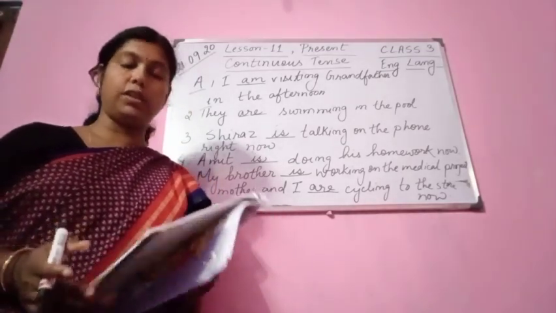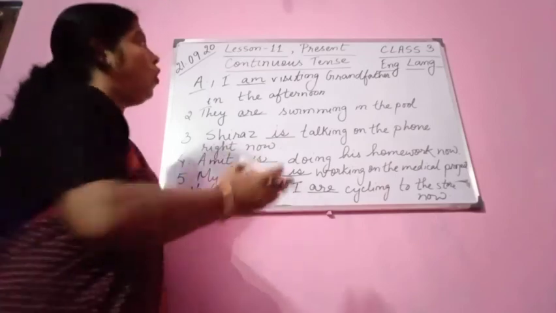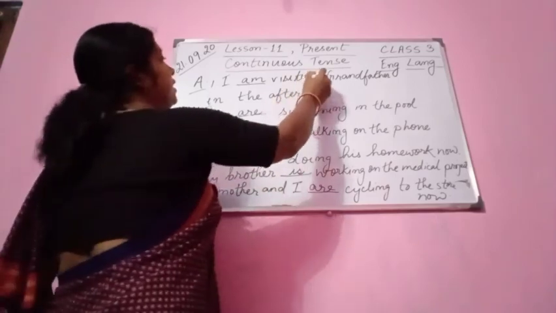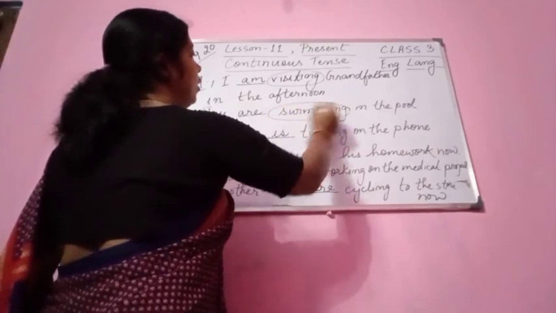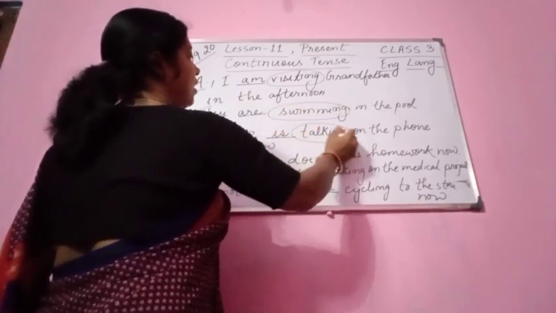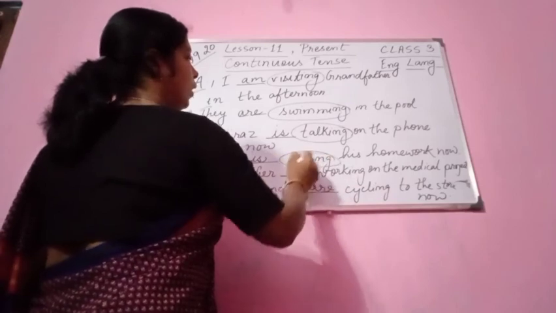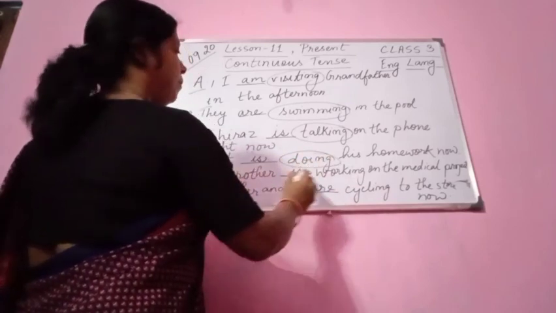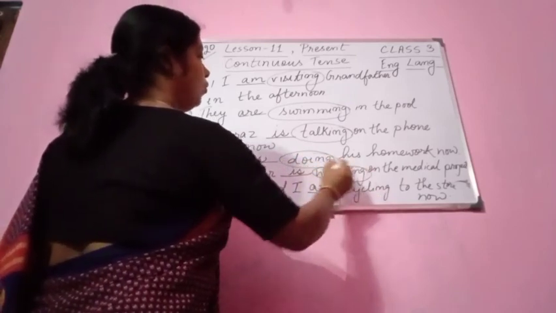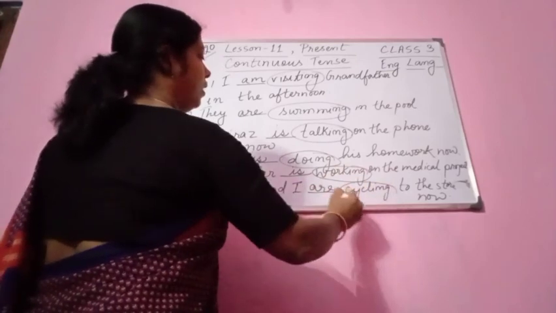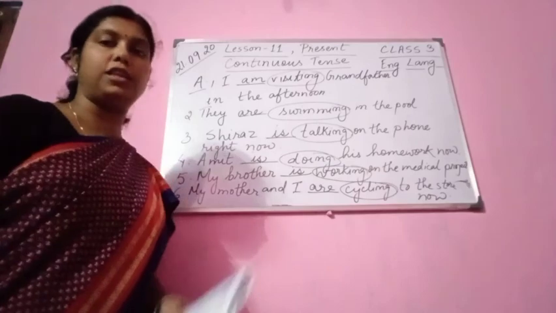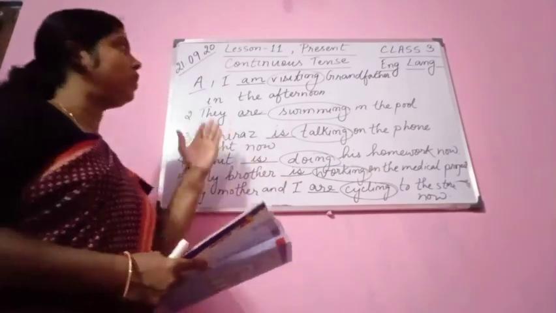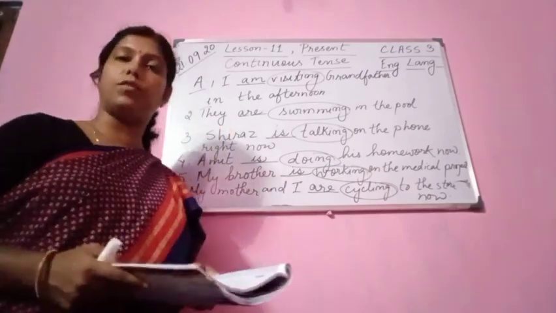Alright, one more thing children, please follow the verbs here. All the verbs you see, visiting, swimming, talking, doing, working, cycling, along with the verb we are adding ing. So you see all the sentences are in present continuous tense.